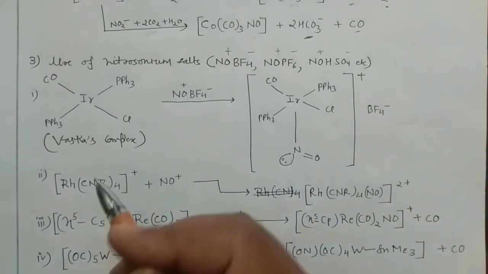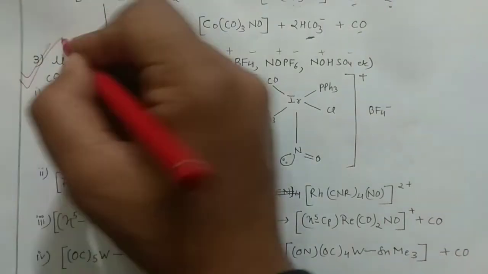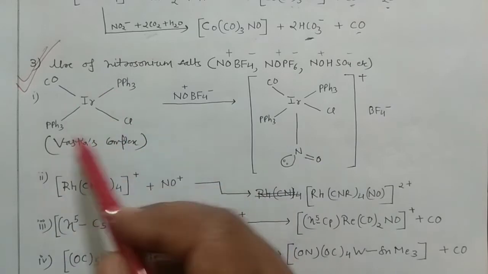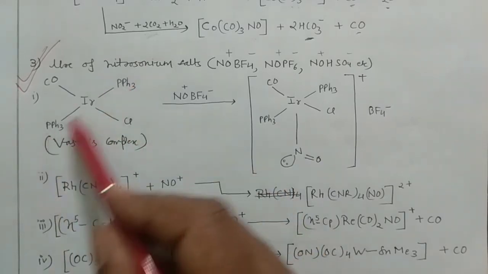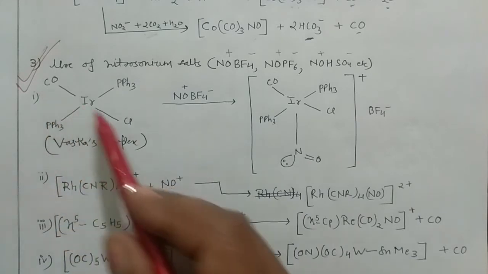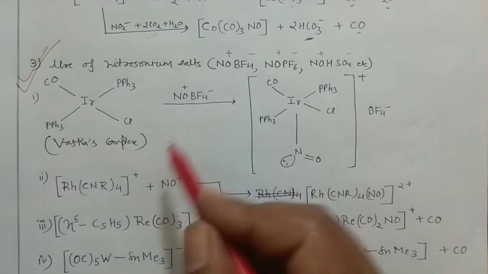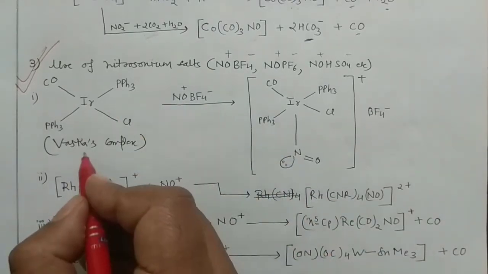Now this reaction is another very important reaction, because in that case I am taking this Vaska's complex as the starting material. So trans triphenylphosphines and trans carbonyl and the chloride. Okay, and you are taking this NO BF4. So in that case you can see the Vaska's complex, you know, is a square planar complex.